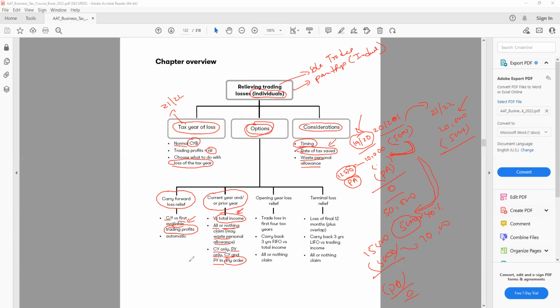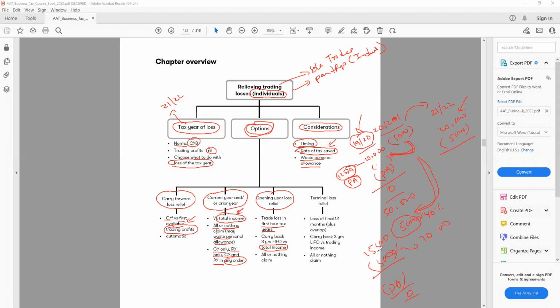The next one we have is called opening year relief. Trading loss in the first 4 years. So in the first 4 years, if we have a loss, we can use the opening year loss relief. Carry back 3 years, FIFO, from total income. Be very careful with this word, total income, not the trading profit. So if I have a loss in the first 4 years of the business, I can use the opening year rules, and opening year loss relief will allow me to take away all the losses from the total income by using the FIFO basis, that is first in, first out.